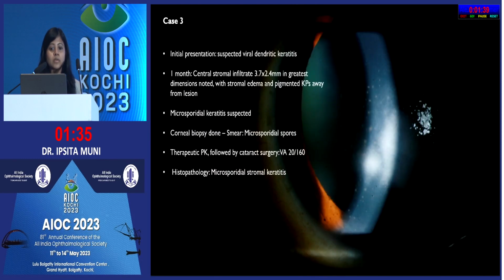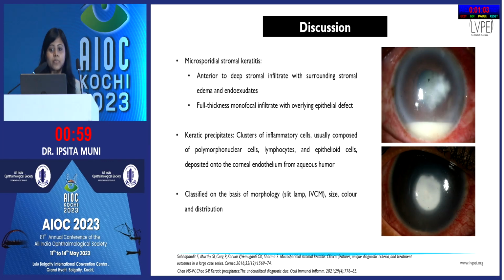So just to provide a summary of 1 case, this was a case which was initially suspected as viral dendritic keratitis and was receiving treatment for the same. After a duration of 1 month, a central stromal infiltrate was found with stromal edema and pigmented keratic precipitates away from the lesion. So based on this clinical feature, we suspected microsporidial keratitis, and a corneal biopsy was done in which microsporidial spores were found. Due to worsening of the condition, therapeutic PK was done, followed by cataract surgery, followed by final visual acuity of 20 by 160. And in histopathology, microsporidial stromal keratitis was found.